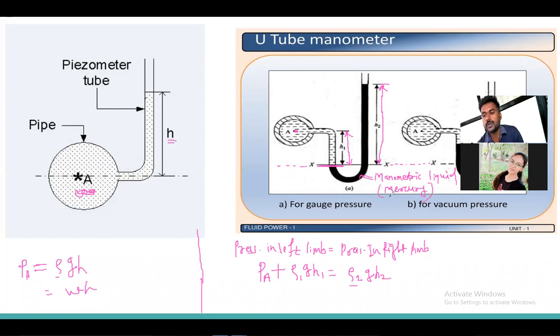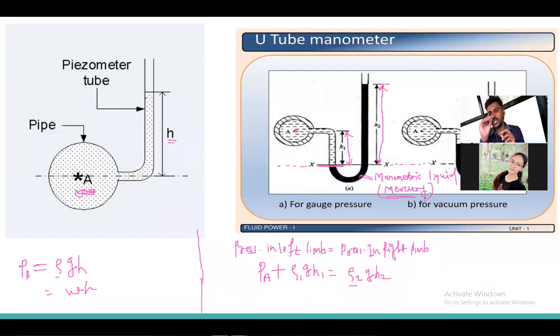Okay, why is mercury preferred as a manometric liquid? Because it will not stick to the surface of the tube. Also, it is dense, which means the density of mercury is high.